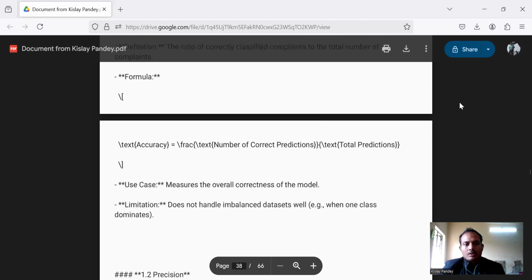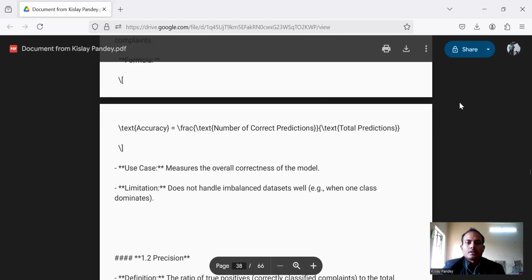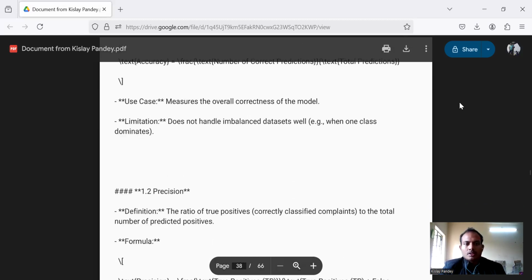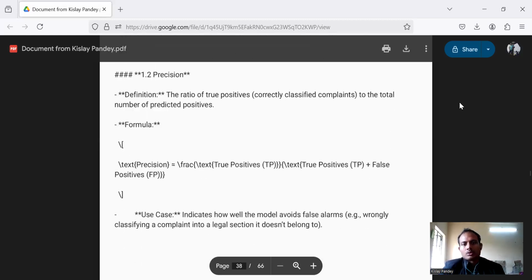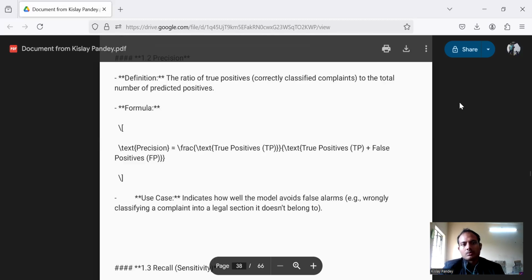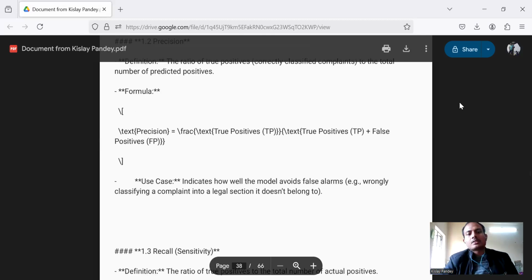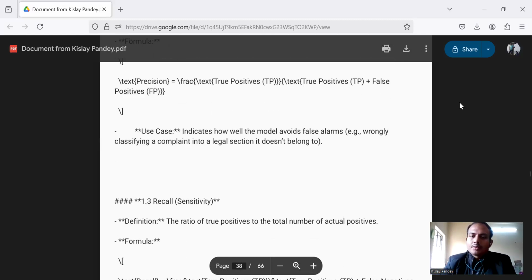The formula is accuracy equals the number of correct predictions divided by the total predictions. Its use case is measuring the overall correctness of the model. Second is precision, the ratio of true positives, correctly classified complaints, to the total number of predicted positives. Its use case is to indicate how well the model avoids false alarms.